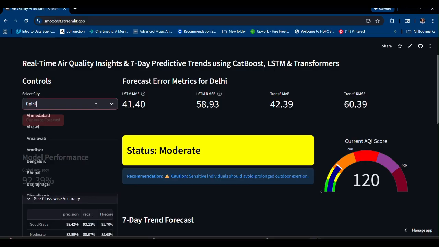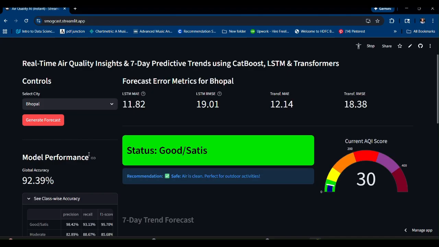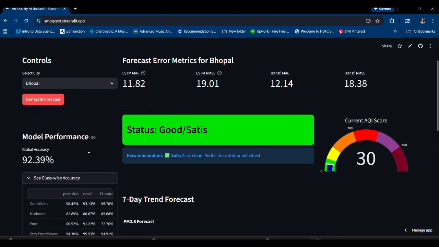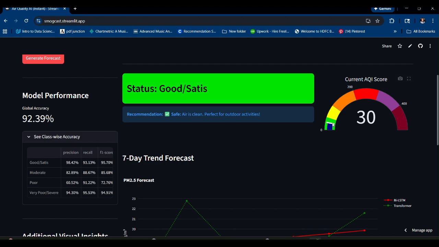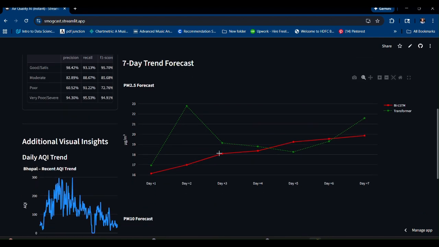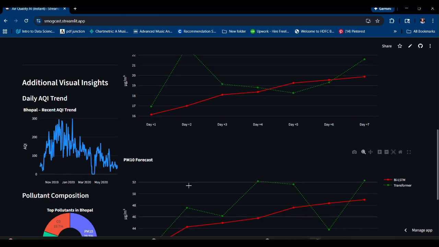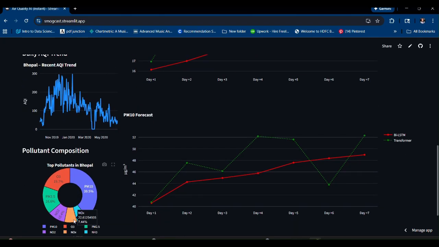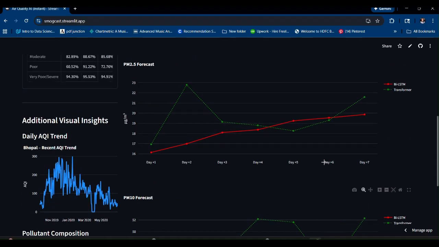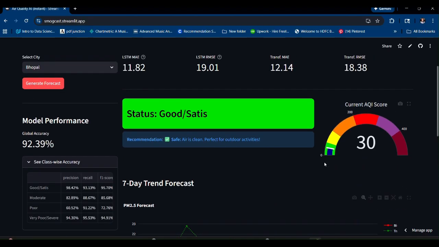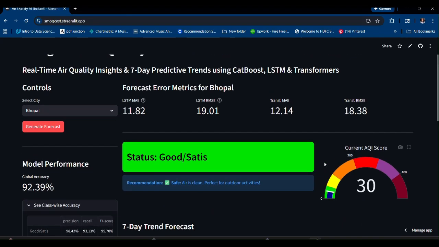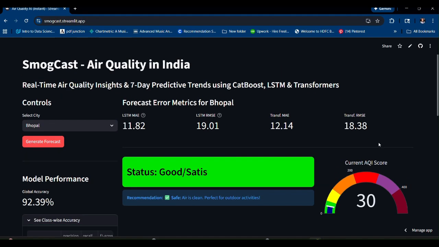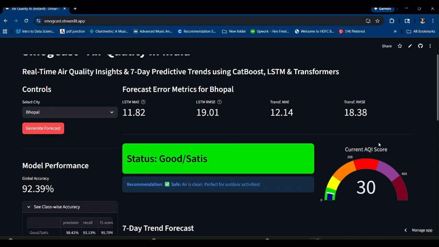Let's change the city and make it something like Bhopal. It will change its results. So we can see good as the result label, and then we can even see the AQI levels coming down. We can see the graph has changed. We can see the new trend in AQI. The pollutant composition has shifted a little bit, and the graphs are also telling a different story here. So for each city, it customizes based on the city you select, and you get the metrics, making it more interactive.